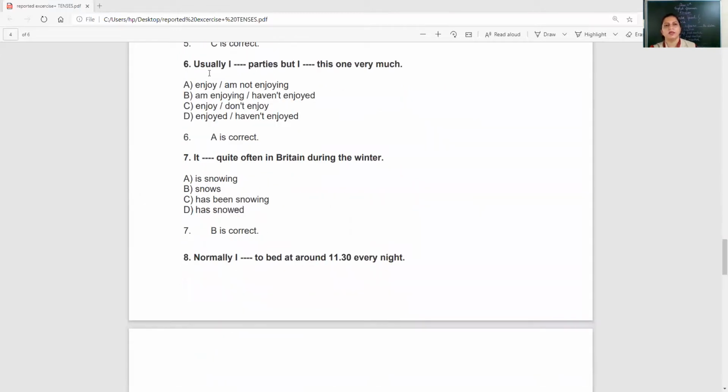See the sixth one. Usually I dash parties, but I dash this one very much. So usually, simple present: usually I enjoy parties, but this one very much, I am not enjoying. Whatsoever, present continuous it would be there. So the first one goes well with that. It dash quite often in Britain during this winter. Okay, simple present. So simple present is B, snows.